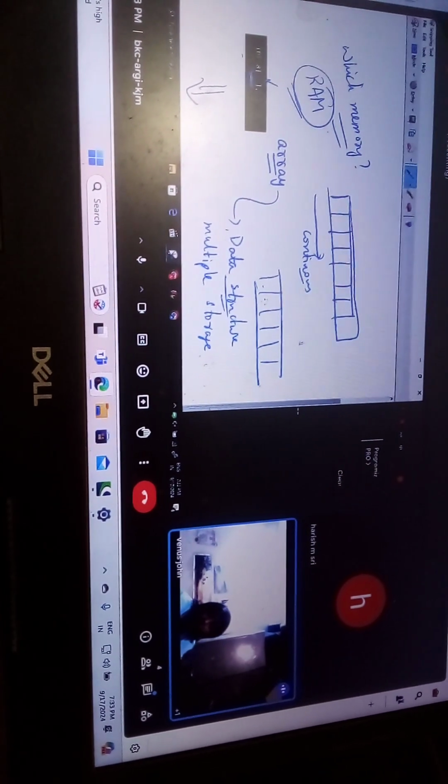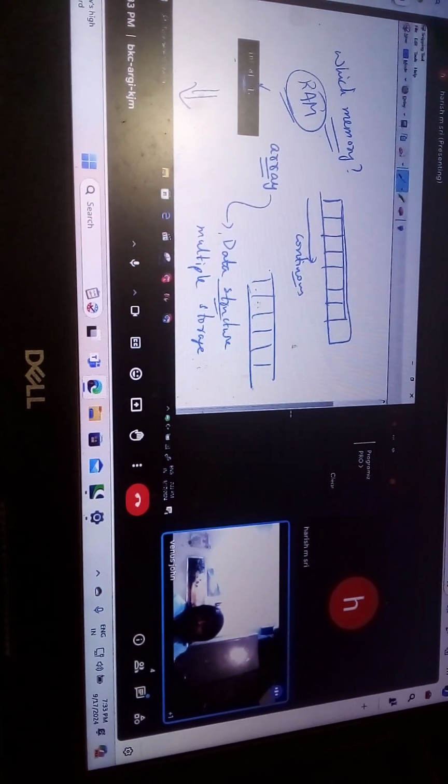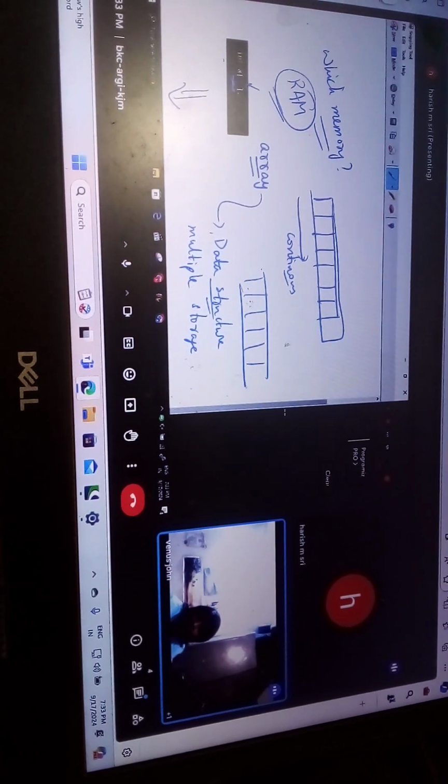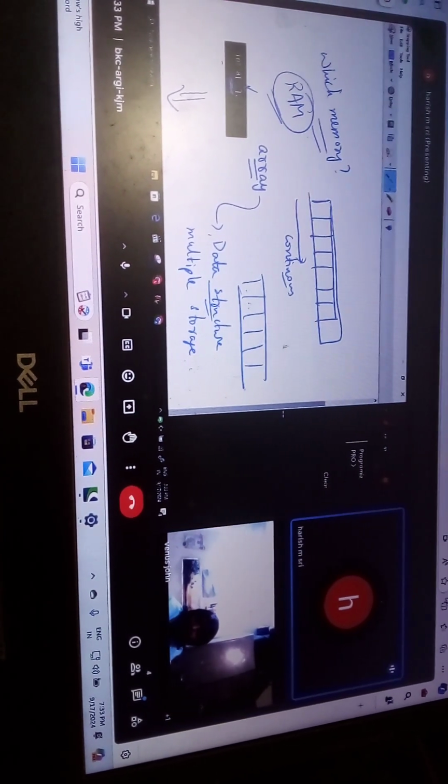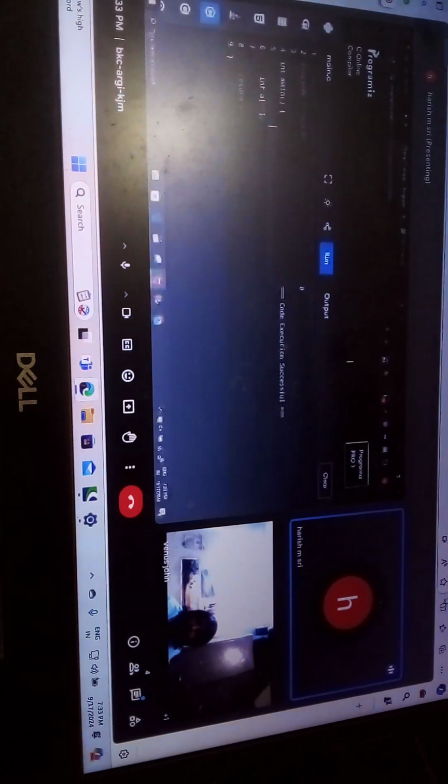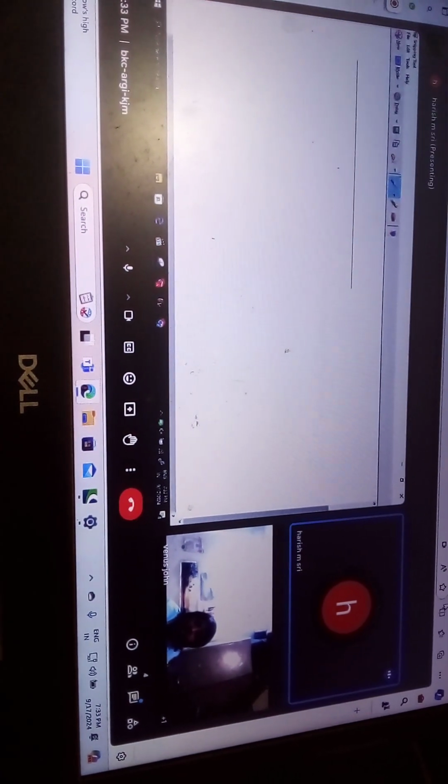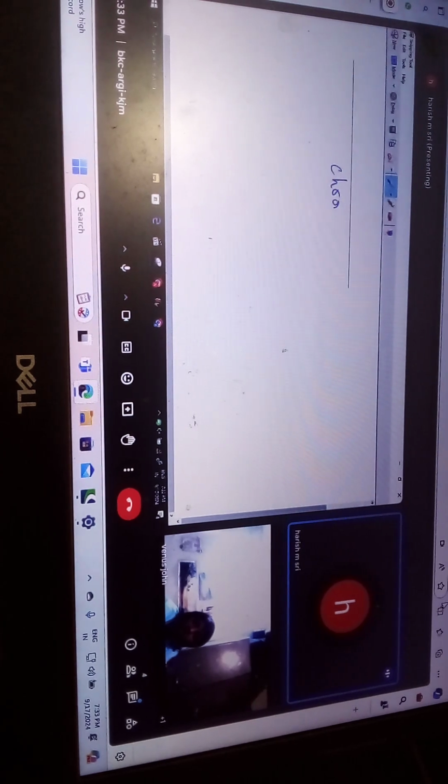Suppose I download a compiler in my computer. Then as well, because this online compiler runs online, however, I am using Chrome to open this online compiler.